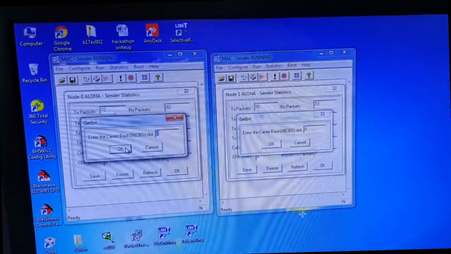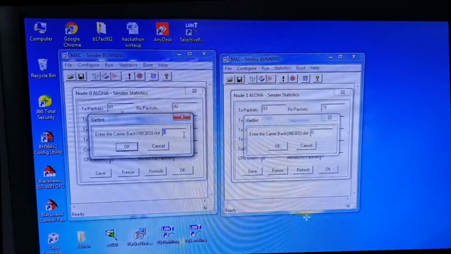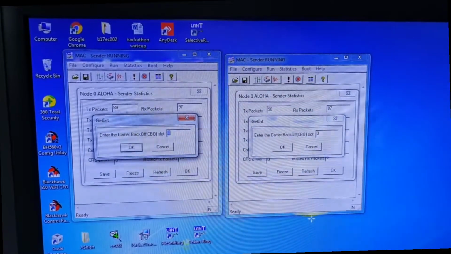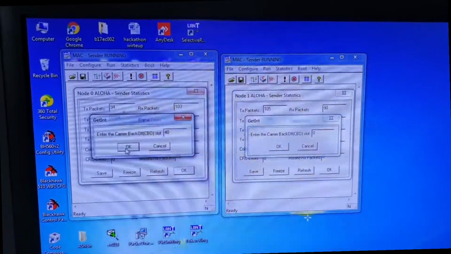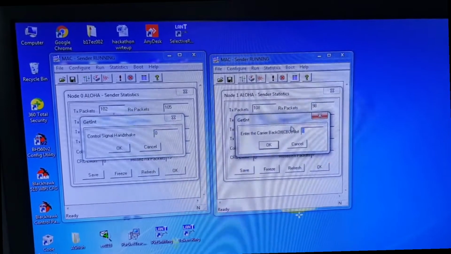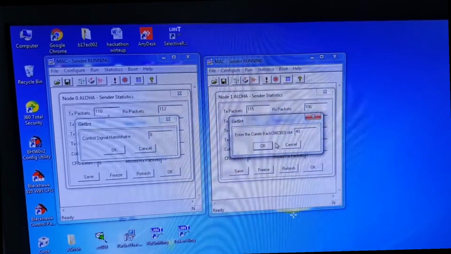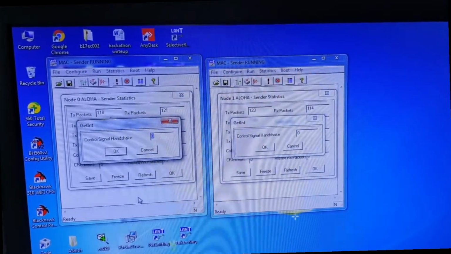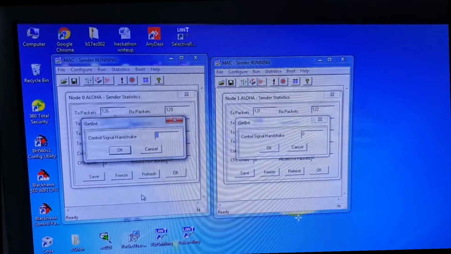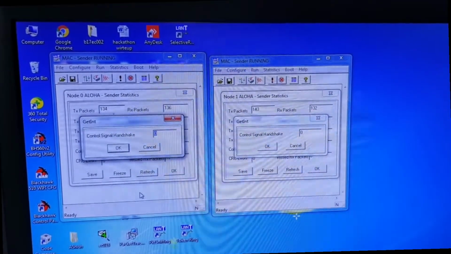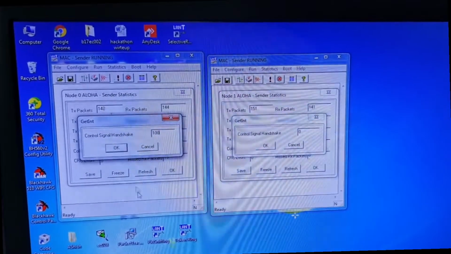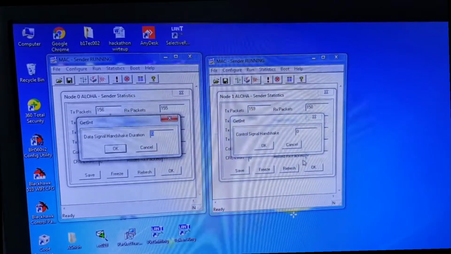Next, again a pop-up window appears. Here we have to set the carrier back off time. It is also 40 milliseconds on both the windows. Now we have to set the control signal handshake, that is equal to packet length. In our case, as packet length is 100 bytes, we are setting it as 100 in both the windows.